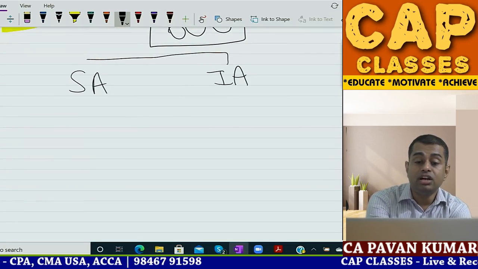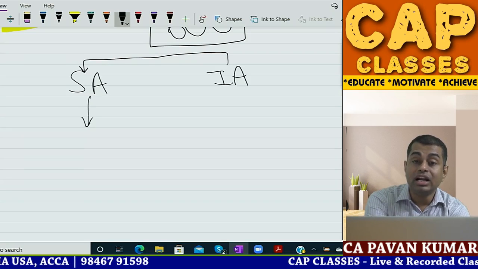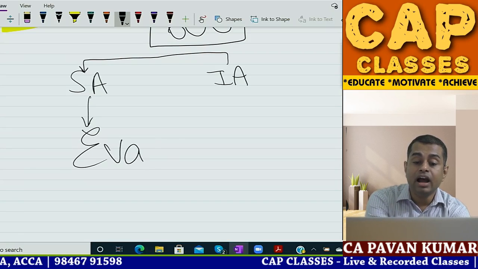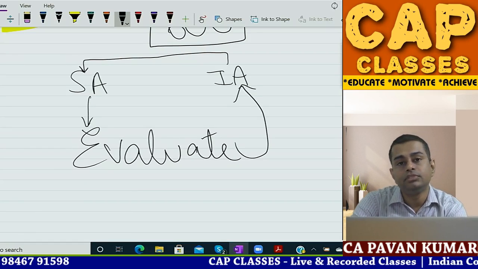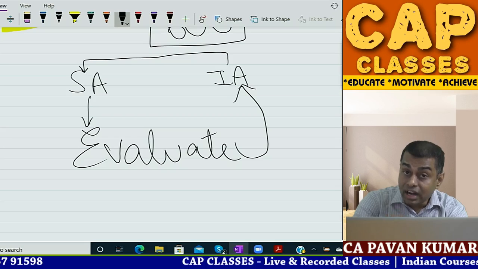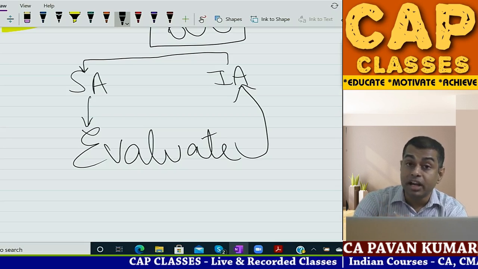To use the work of internal auditor, 610 told you statutory auditor has to evaluate internal audit. You have to evaluate internal auditor, you have to evaluate internal audit department, you have to evaluate the work performed by internal auditor.